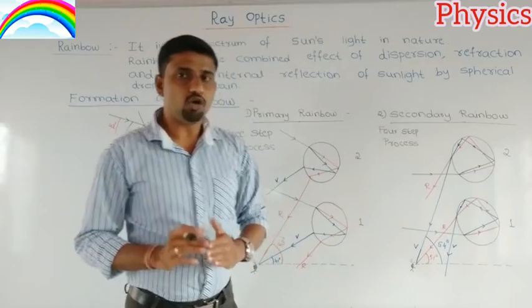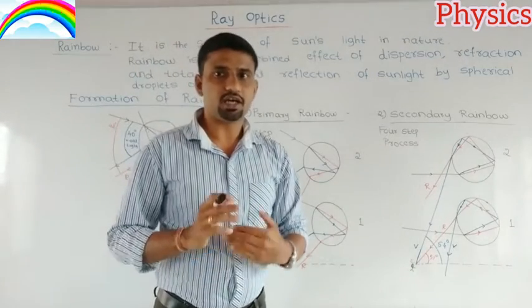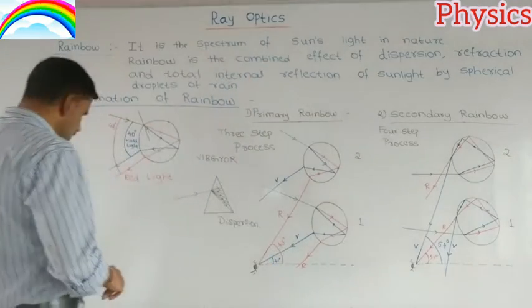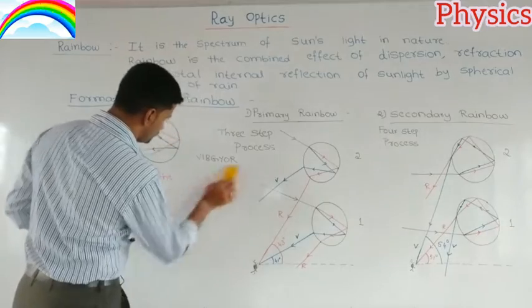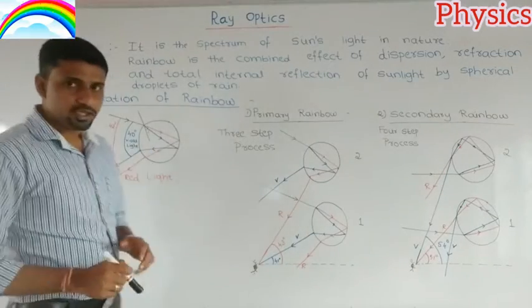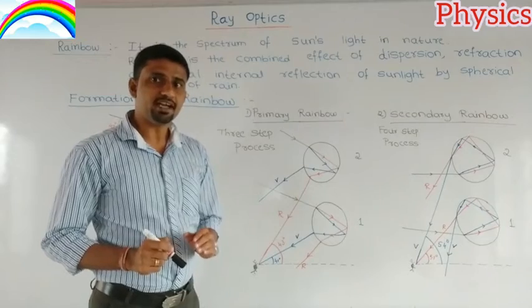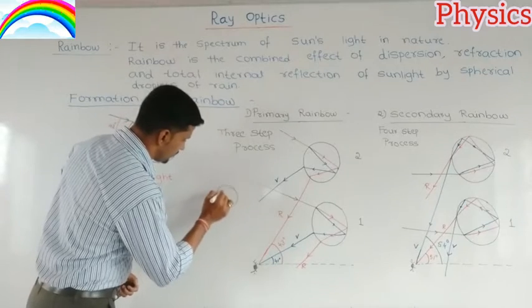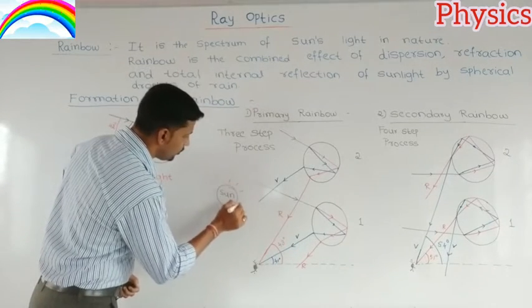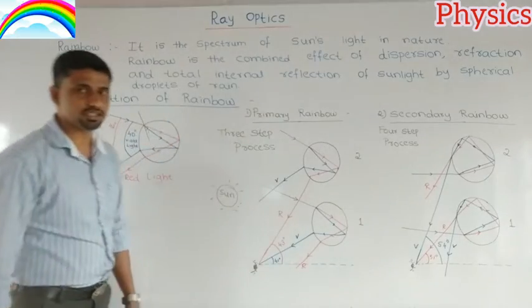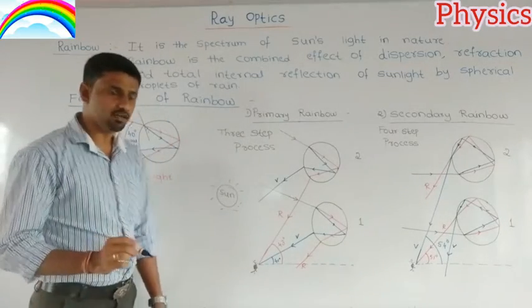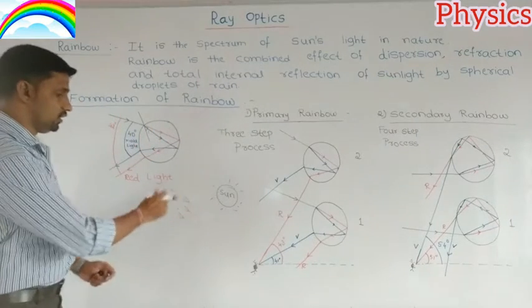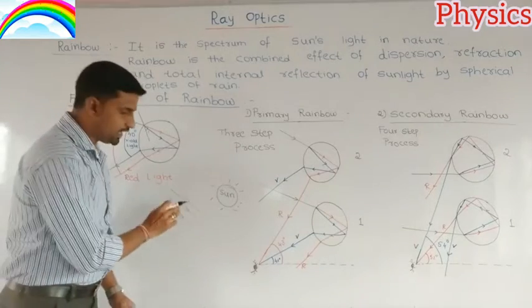To observe the rainbow there is one particular condition. Let us see what the condition is. The sun should be shining on one part of the sky, and exactly on the opposite part of the sky it should be raining.